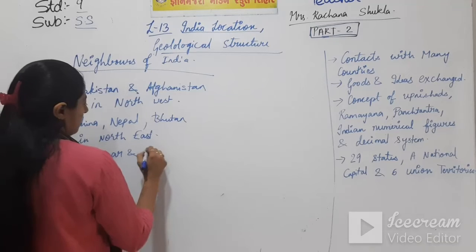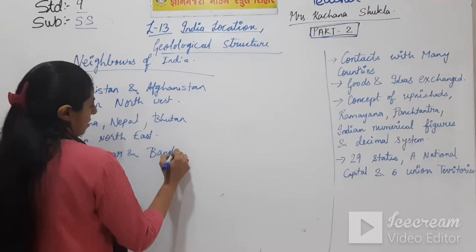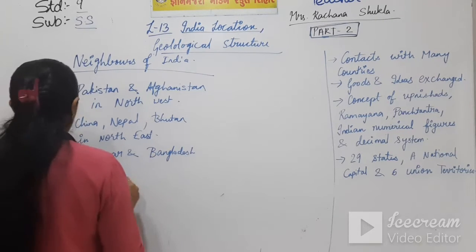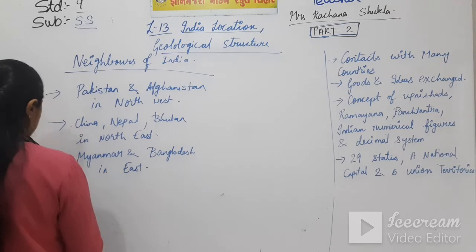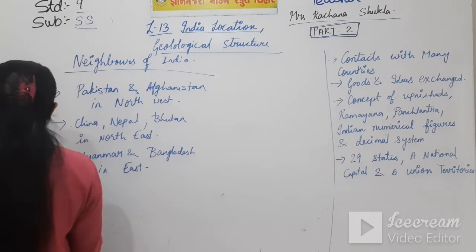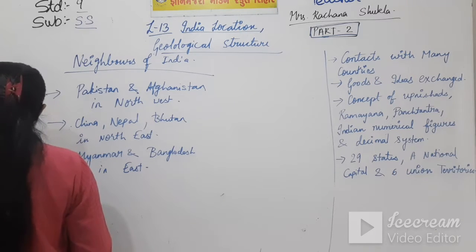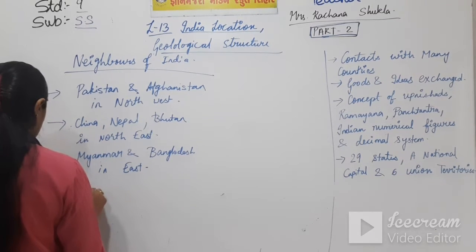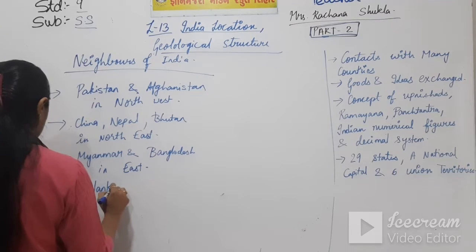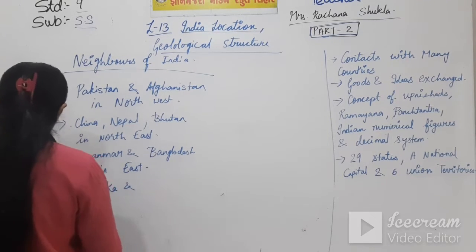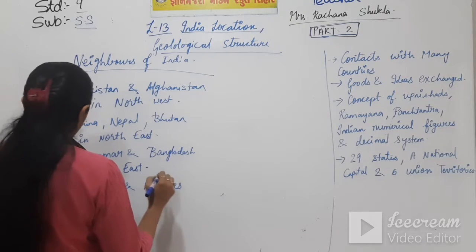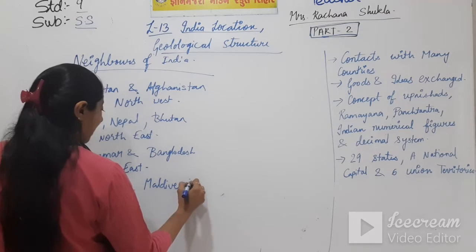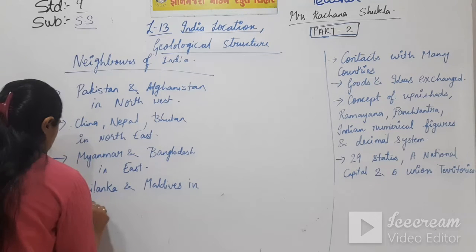Myanmar and Bangladesh in east. Sri Lanka and Maldives, maritime neighbors in south.